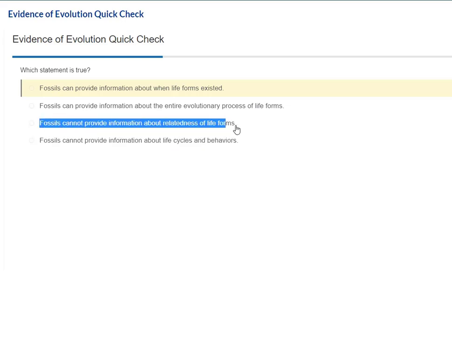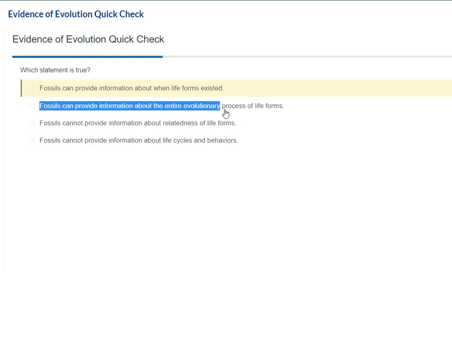Okay, fossils cannot provide evidence about the relatedness of life forms. Well, that one's not true either. Fossils can provide that information for the same reasons we just went over. Fossils can provide information about the entire evolutionary process of life forms. Well, that's not true because a fossil is just a snapshot of one moment in time, one species at one particular period. It does not tell the entire story.